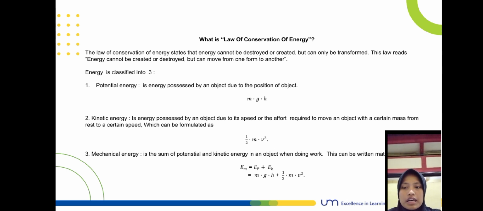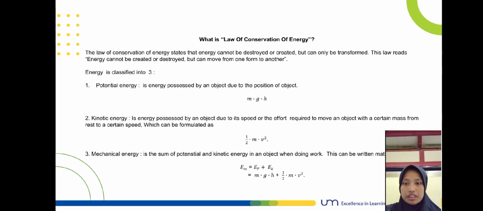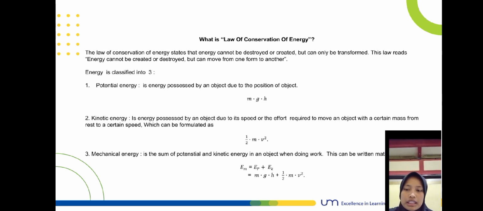Energy is classified into three. First, potential energy. Potential energy is energy possessed by an object due to the position of the object. This energy is also called raised energy because objects that are at rest also have energy. This can be written mathematically as m times g times h, where m is for mass, g for gravitation, h for height.